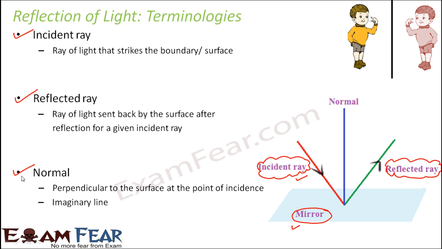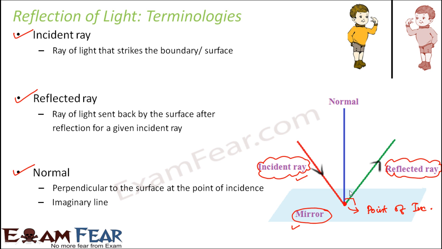Third is normal. What is normal? It is a perpendicular to the surface at the point of incidence. What is point of incidence? This point at which the incident ray strikes the surface. That is called point of incidence. So this is point of incidence. And normal is a perpendicular which is drawn to the surface. This is the surface, mirror is the surface, and this is the point of incidence.